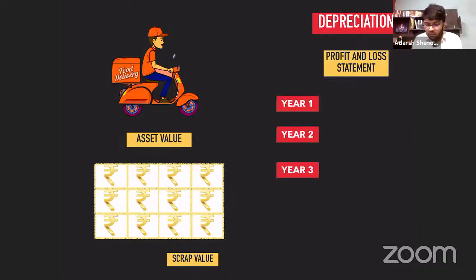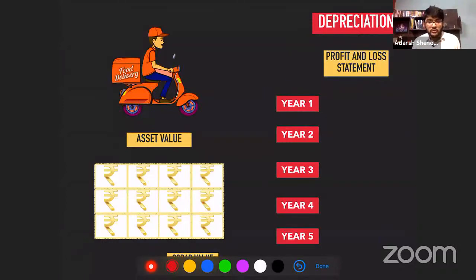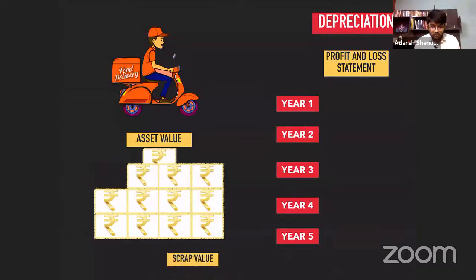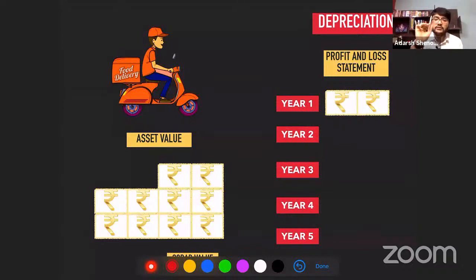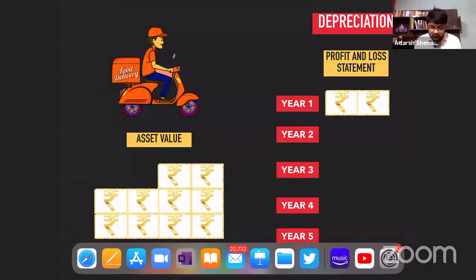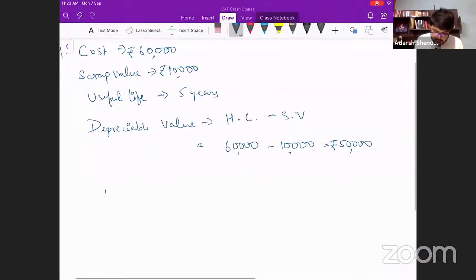So 5 years was the useful life of this asset. Every year, can you tell me how much is the depreciation amount I told you? 10,000 rupees I told you. So every year, 10,000 rupees will be transferred to the profit and loss account. Now I have transferred for 1 year. How did I calculate this depreciation amount? This is the straight line method.